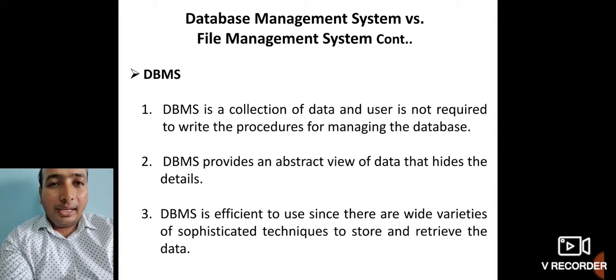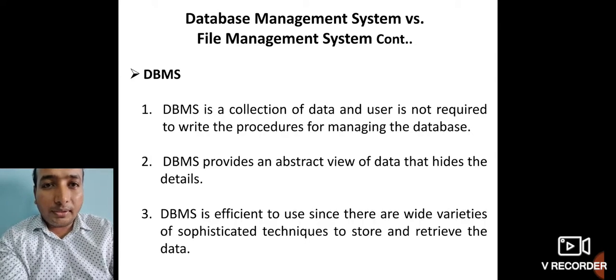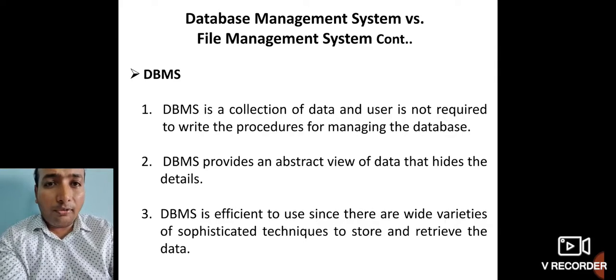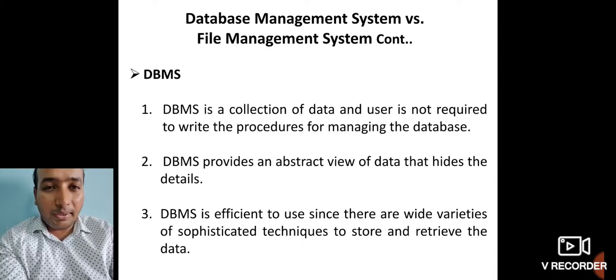The second one is that the DBMS provides an abstract view of the data that hides the details. For example, if you need the phone number of a person, then you will get only the phone number. You don't need to worry about the remaining things: where it has been stored, how it has been stored, when it has been stored and all. This particular abstract view, which is very important for effective database utilization, is available in our database management system when compared to our file system.